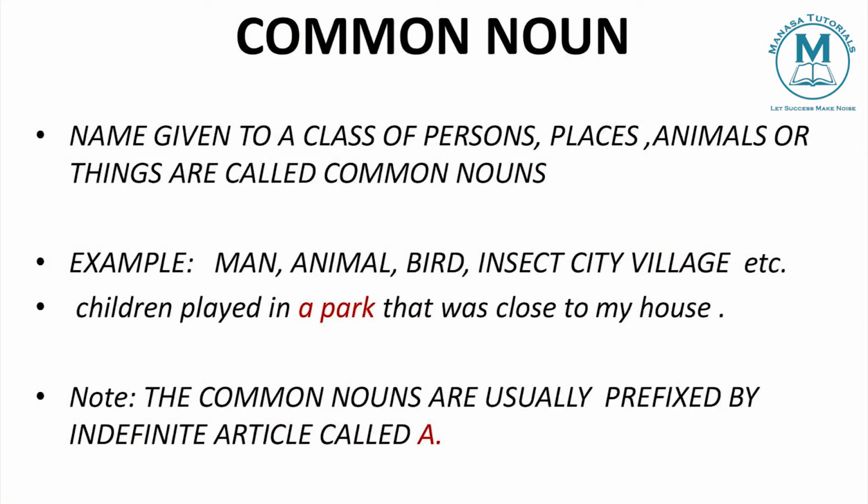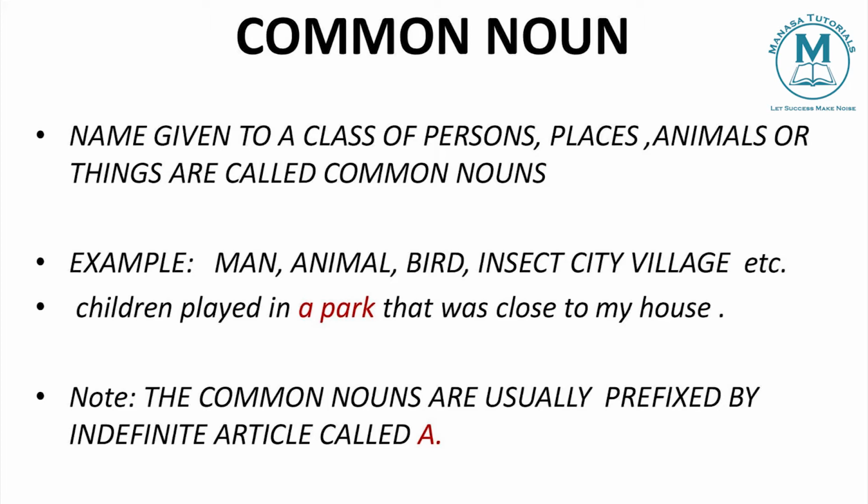So what is a common noun? A common noun is a name given to a group or class of persons, places or animals. It means we commonly call them like that. It is not specific. We are not speaking about one particular thing. We are just talking about a group of things, a group of people. It is not mentioned specifically. It is being done in a group, so we call it commonly.